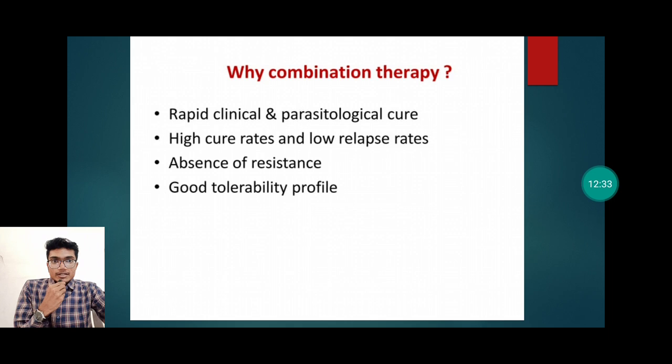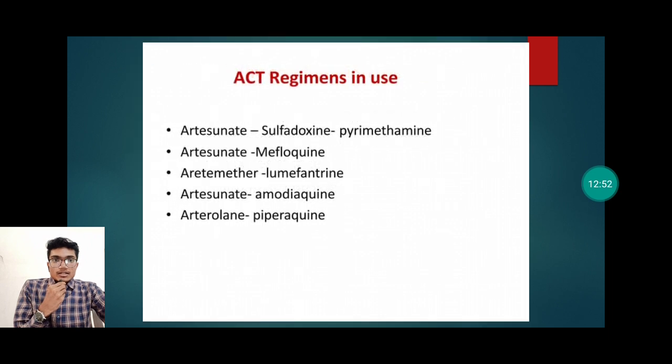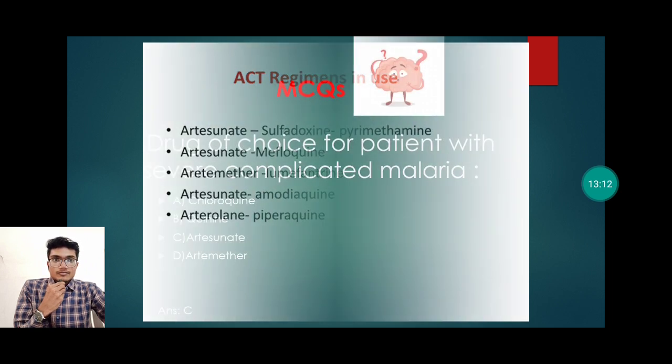Why use combination therapy? Because it causes rapid clinical and parasitological cure, higher cure rates and low relapse rates because of absence of resistance, and a good tolerability profile. We have to use ACT, that is artemisinin based combination therapies. Then artemisinin based combination therapy regimens in use. These are artesunate sulfadoxine pyrimethamine, artesunate mefloquine, artemether lumefantrine, artesunate amodiaquine, arterolane piperaquine. These are commonly used ACT regimens.